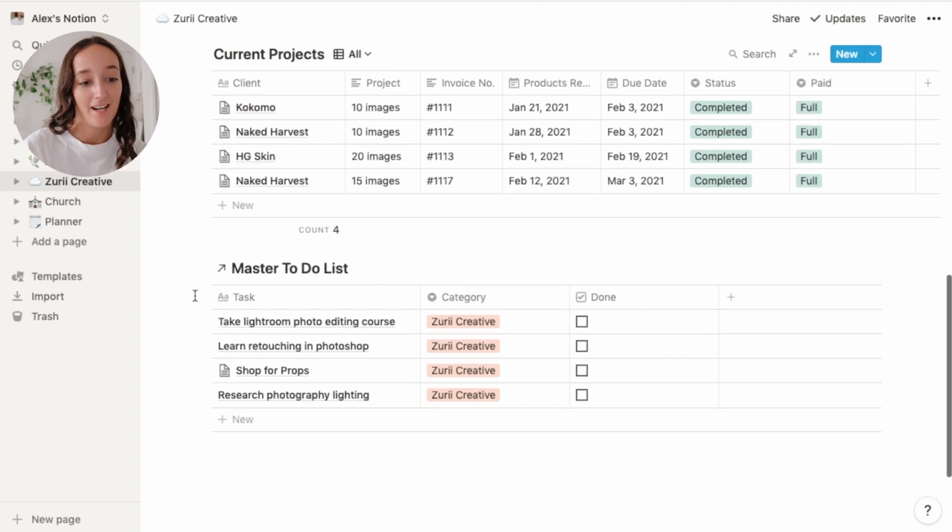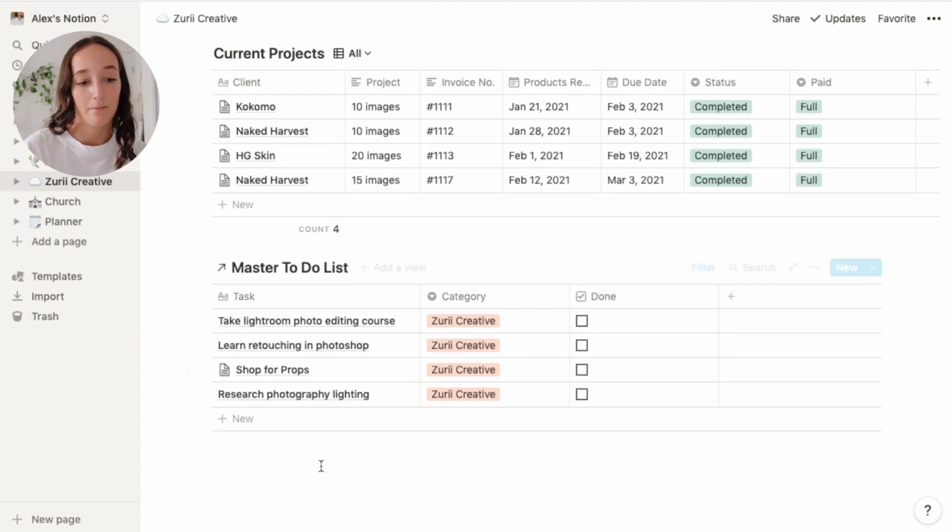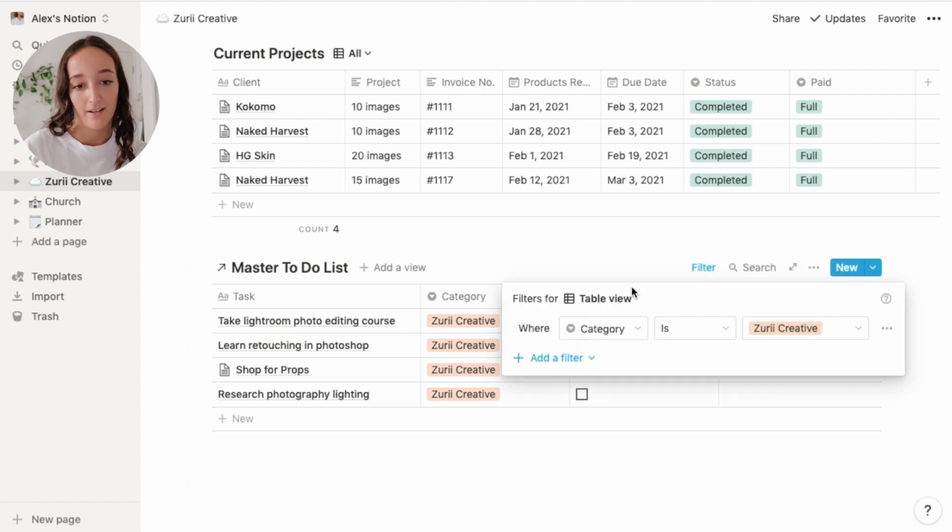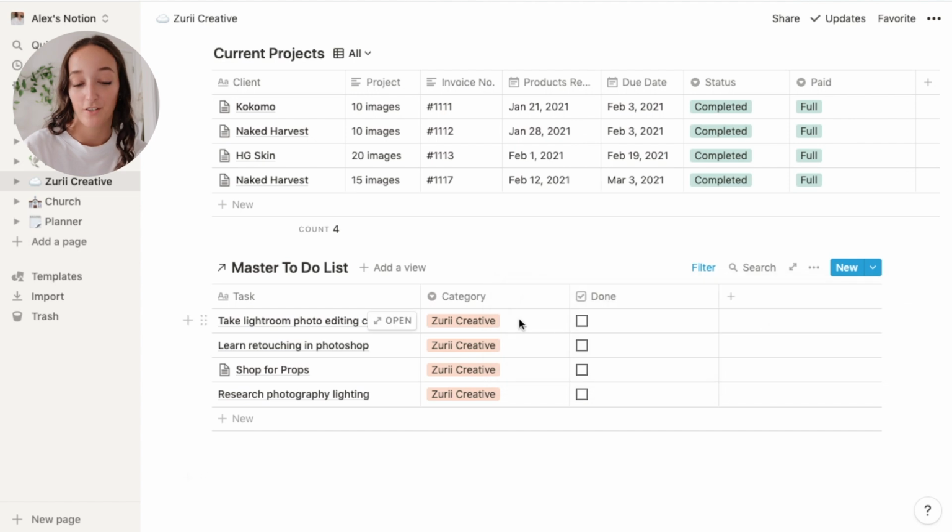And then scrolling down, I have my master to-do list again, but I have this linked here with a filter that I've gone up here and added in so that it only shows me things related to Zurii Creative in the Zurii Creative page, which is super handy.